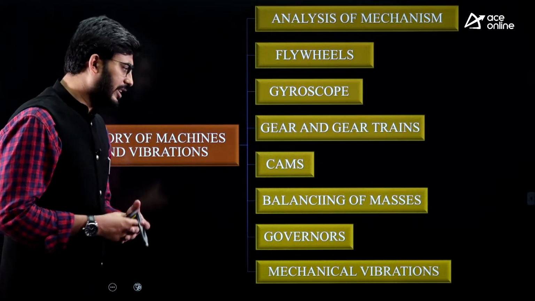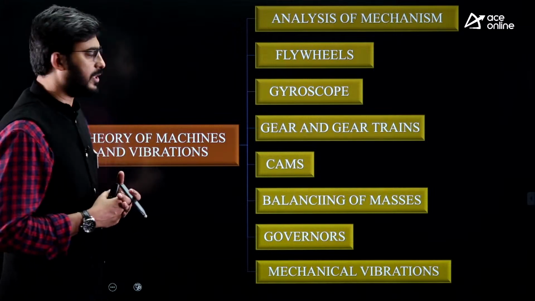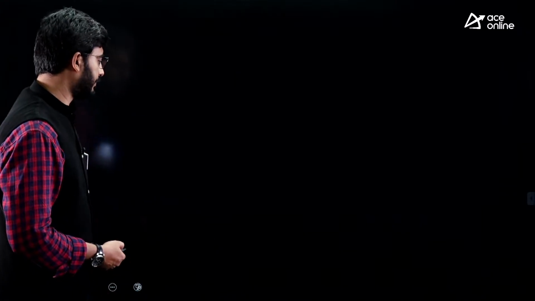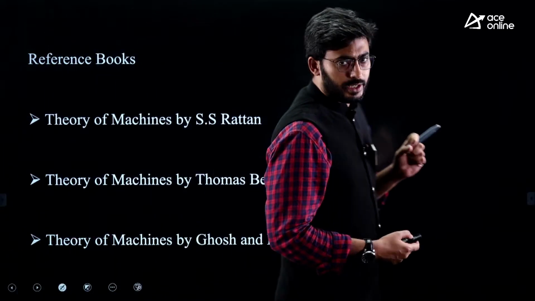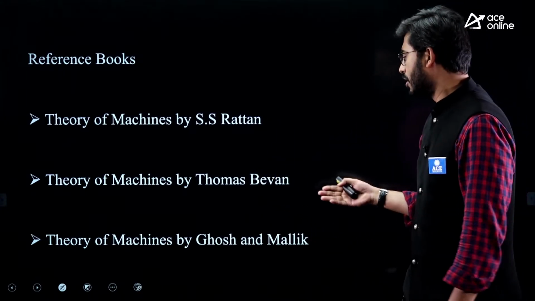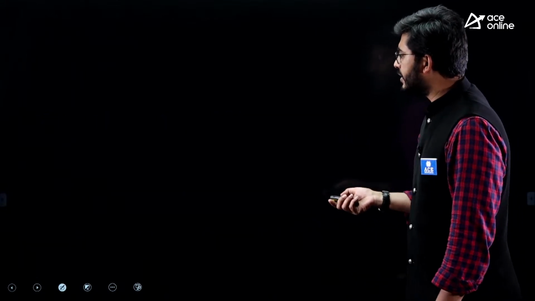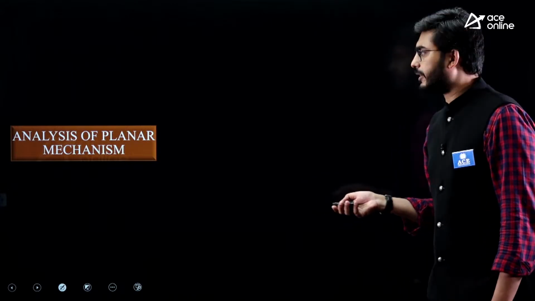Now let us identify the important subtopics from which you can expect questions from these chapters. Before that, you can take the list of reference books: Theory of Machines by S.S. Rattan or Thomas Bevan, you can refer to those. Next, under analysis of mechanisms, let us see the subtopics.